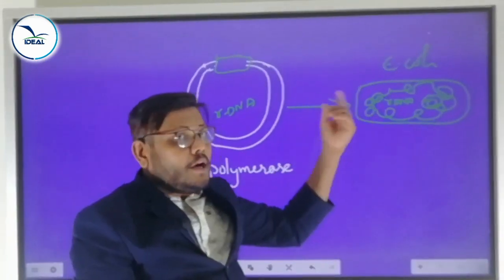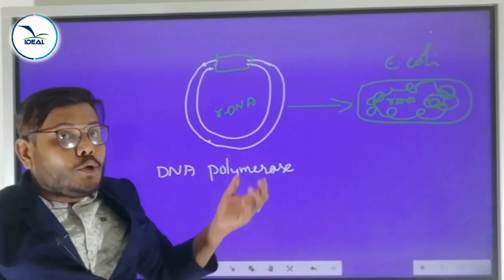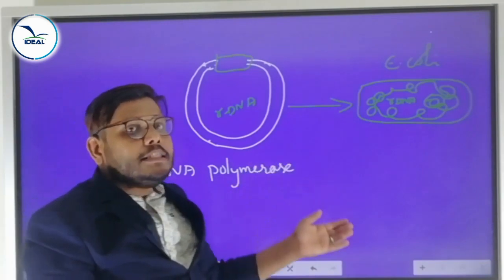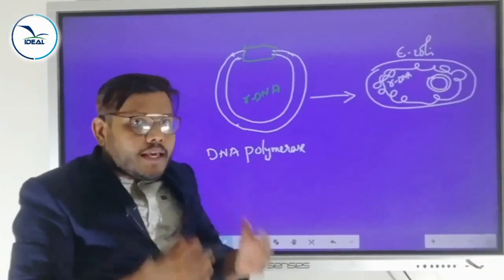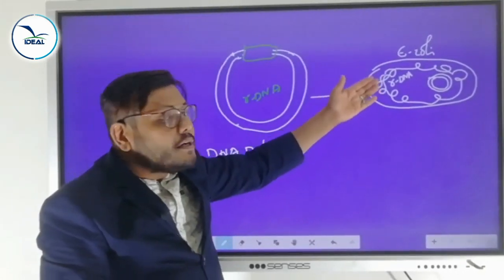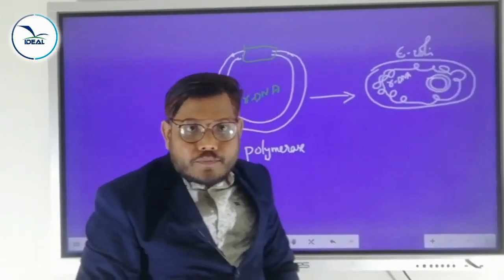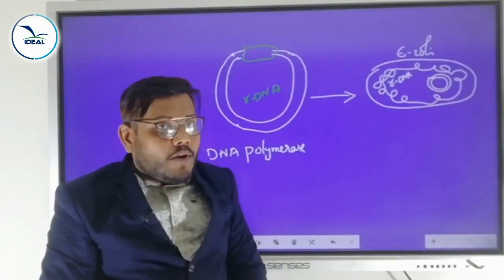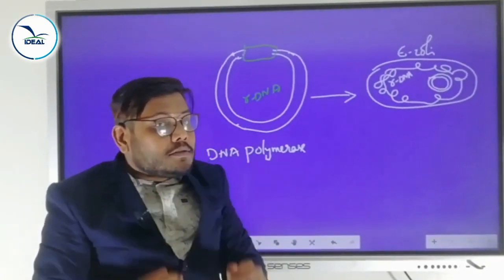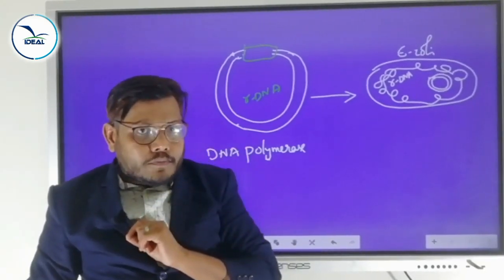This rDNA replicates using the new host's DNA polymerase and makes multiple copies. So we can call this the cloning of rDNA, or the antibiotic resistant gene, in E. coli. This is the way Stanley Cohen and Herbert Boyer constructed the first recombinant DNA molecule.